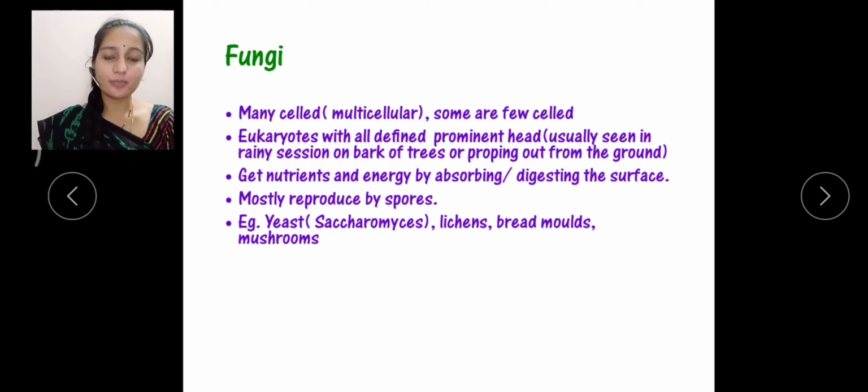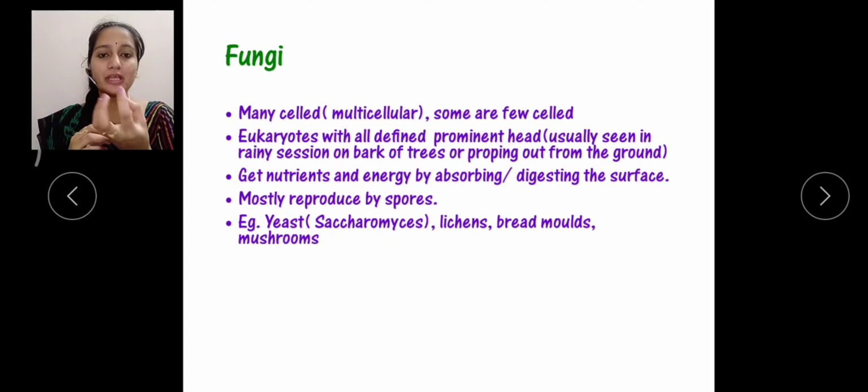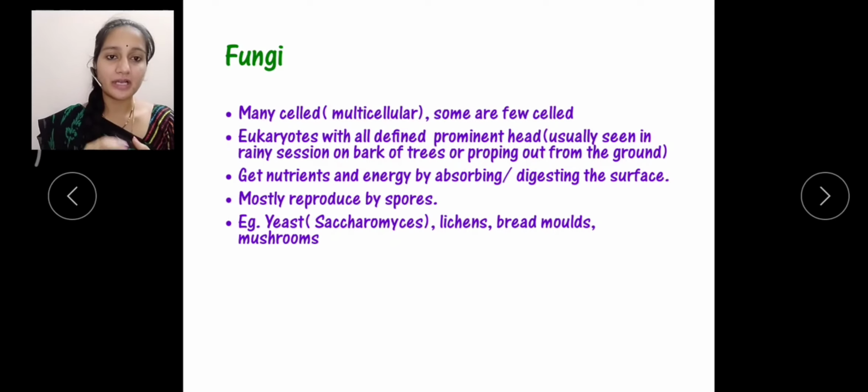We can see this mostly in rainy seasons on the bark of a tree or protruding from the ground or soil. Mostly we can see mushrooms. Those all come under the fungi kingdom. These fungi get nutrition by absorbing or digesting the surface.